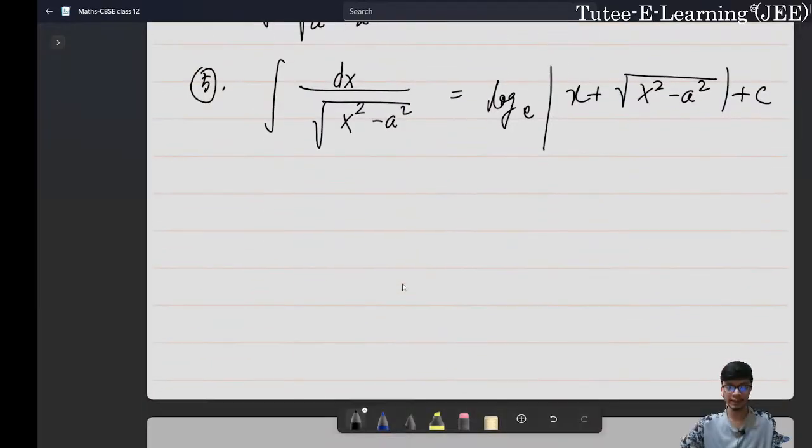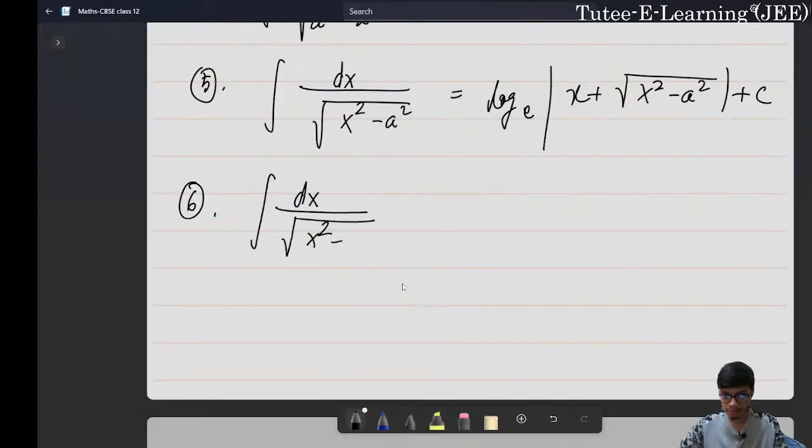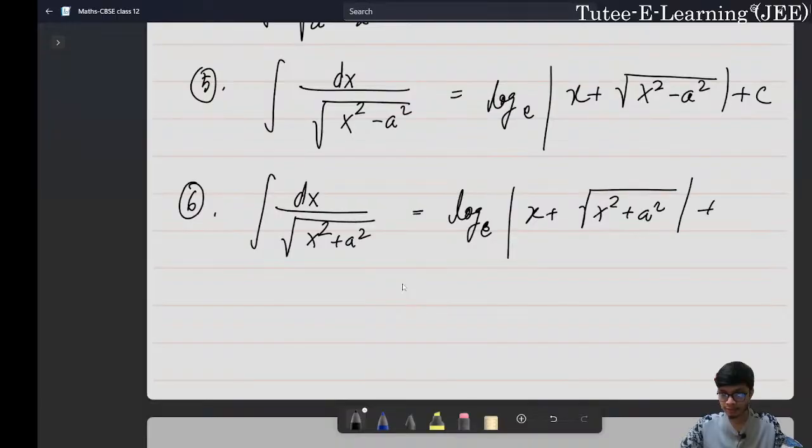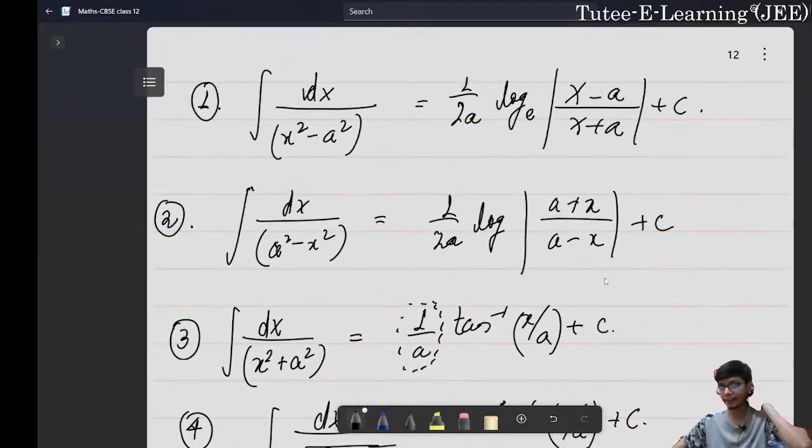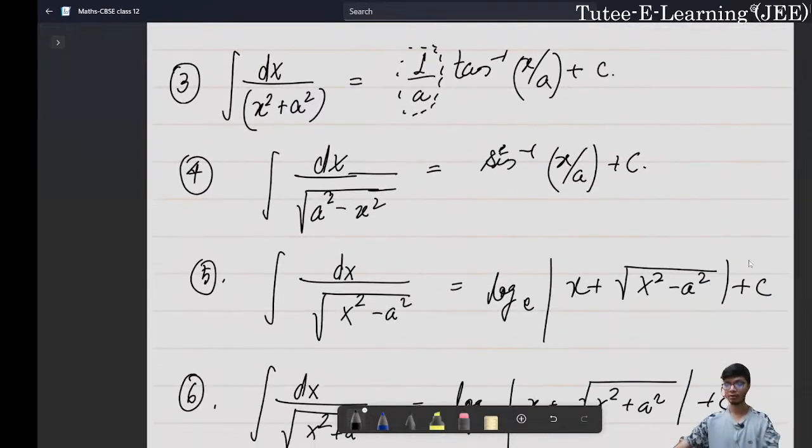And the last important form of integral of this kind of function is dx upon square root of x square plus a square. Then this is basically natural log of mod of x plus square root of x square plus a square plus c. So these are all the 6 important particular integrals that we need to keep in mind while solving questions.